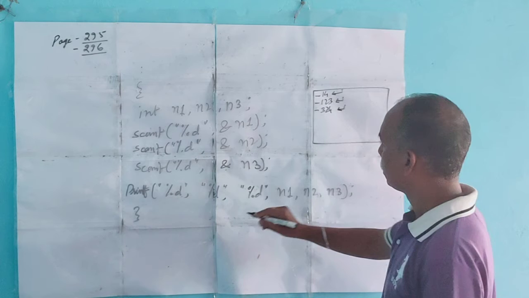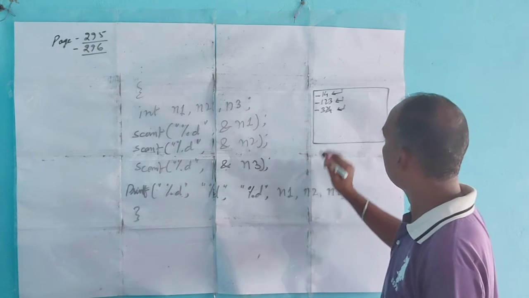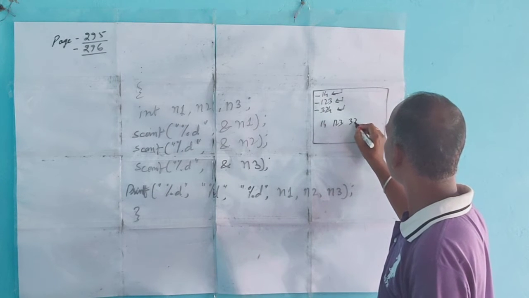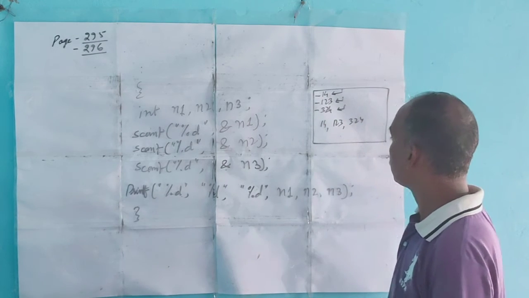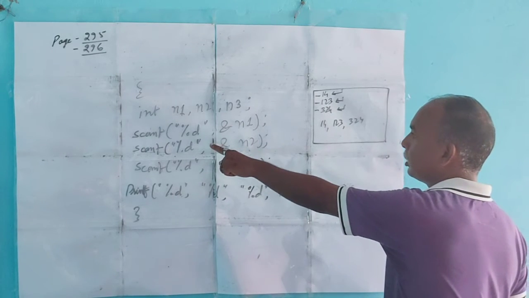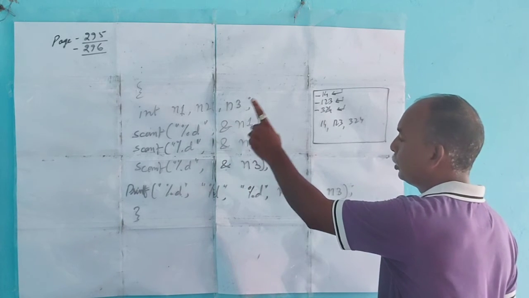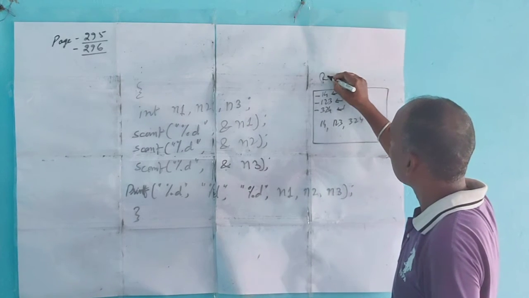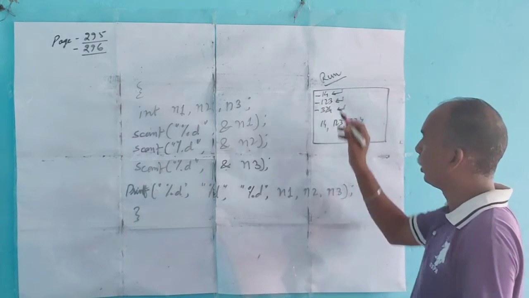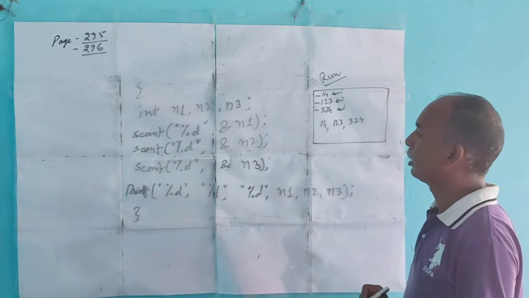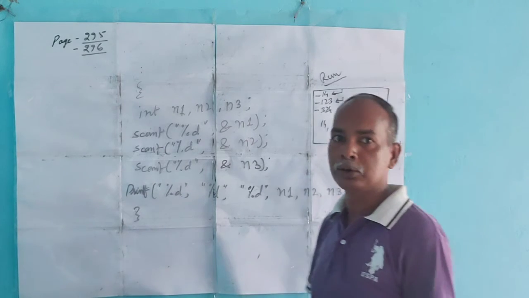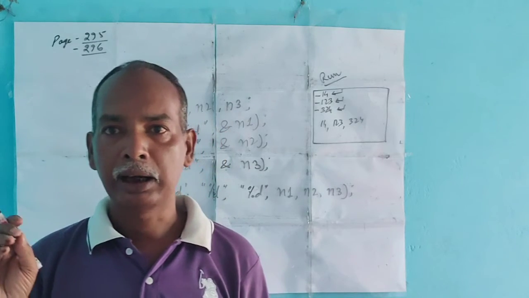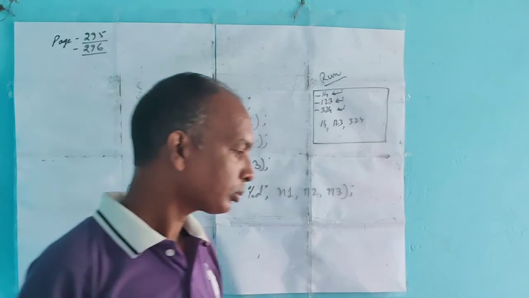When you press enter, what is the output given? n1 is how much? 14. Then 1, 2, 3. Then 3, 2, 4. So here I am using the scanf statement. When we use the scanf statement, the value should be given when we run the program. So this is the function of scanf. When you use scanf, the user has to enter the value of the variables. Okay.